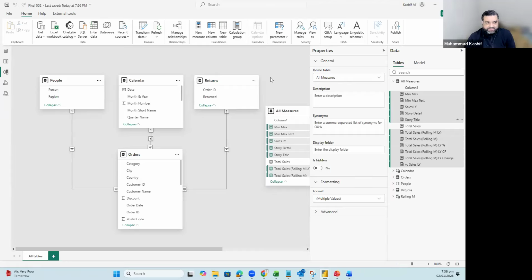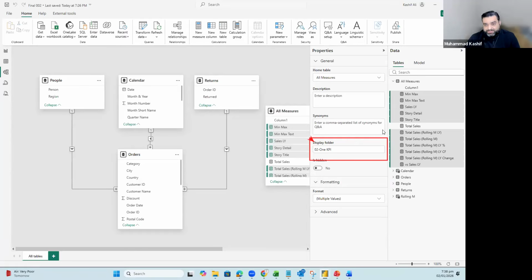You can first multi-select the measures, which is Control left click of the mouse, and then there is a display folder right over here. In this display folder, you will have to just give a name. For instance, I give a name of 02, which is one KPI.